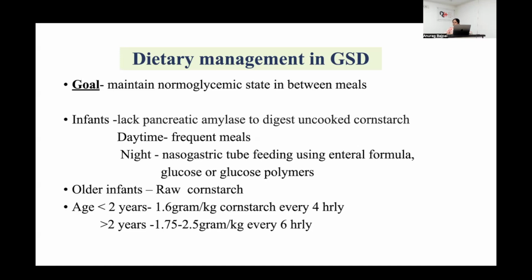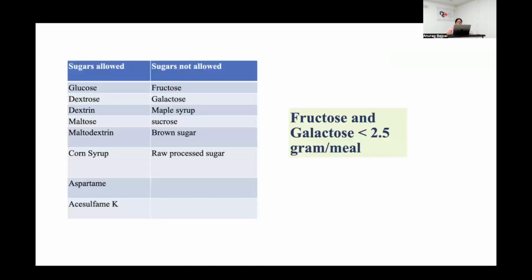So this is very, very important. NG feeding is the treatment of choice. It is like your continuous pump sort of a scenario, but that is not easy to identify. So this becomes like your land test. So you can say cornstarch is like a long-acting insulin, while that is like an infusion of insulin. So that is a better way. But then having a NG feed continuously monitored and you don't have any aspiration, all those issues have to be considered. Therefore, the allowed sugars are glucose, dextrose, dextrin, maltose, corn syrup, aspartame, acesulfame K.